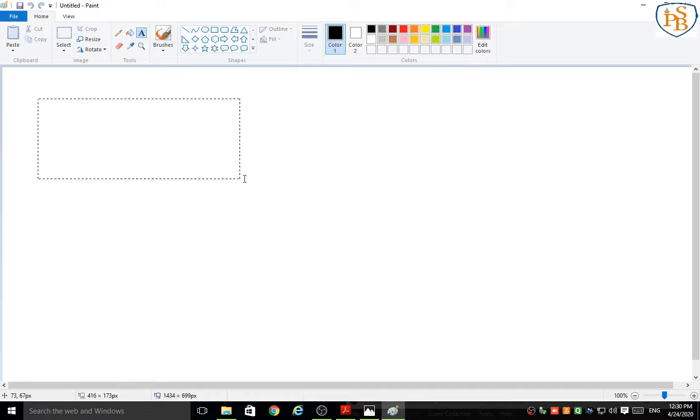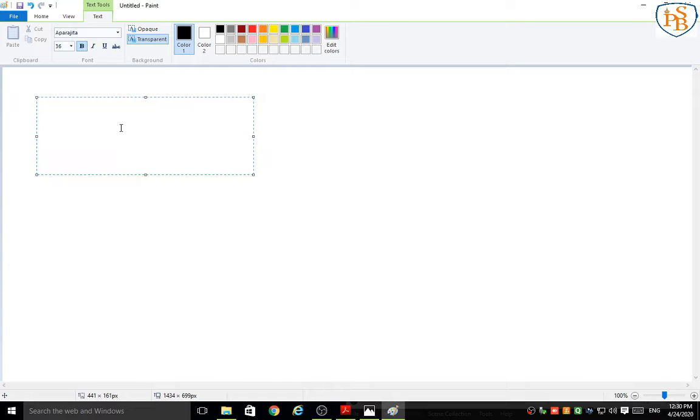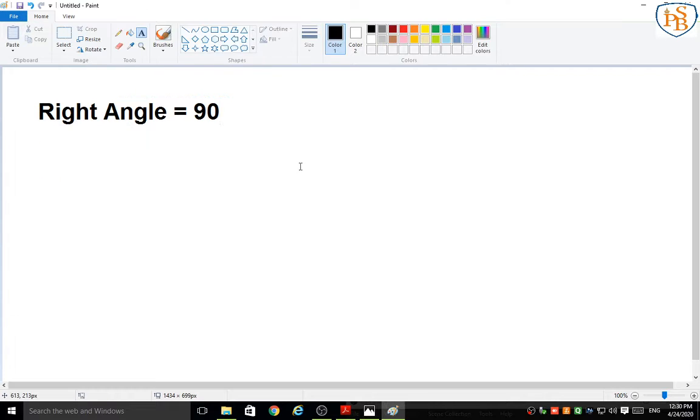The first angle is the right angle. The right angle is of 90 degrees. I will show you, the right angle is like a straight 90 degrees.